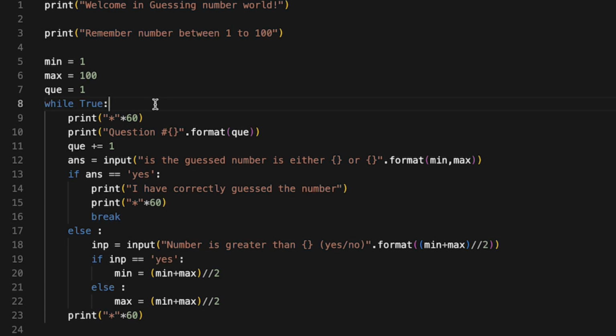If I have to guess a number between 1 to 50, then I just need log 50, that means maximum 5 questions. Okay, in this way, with the help of log n time complexity or log n questions, I can guess that number. I hope this is clear to you.